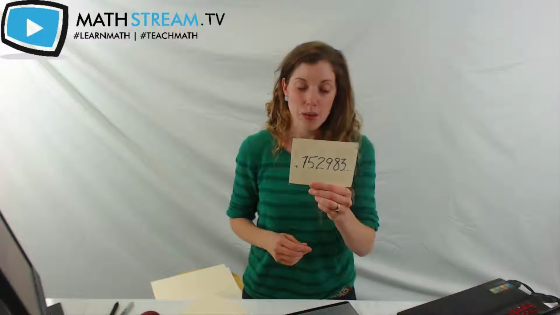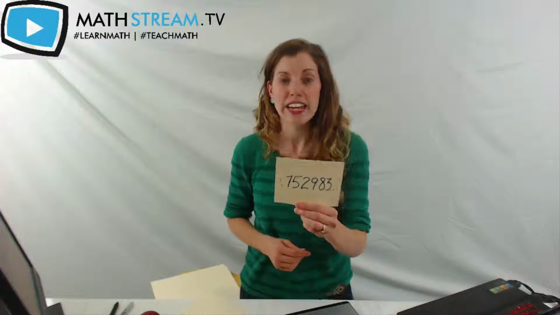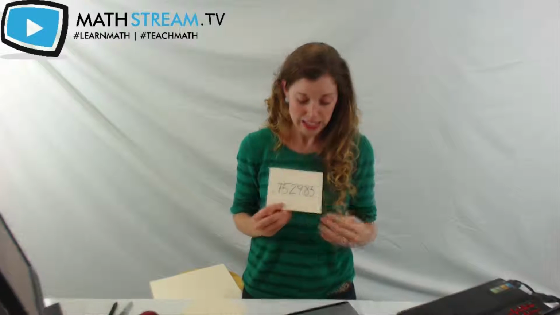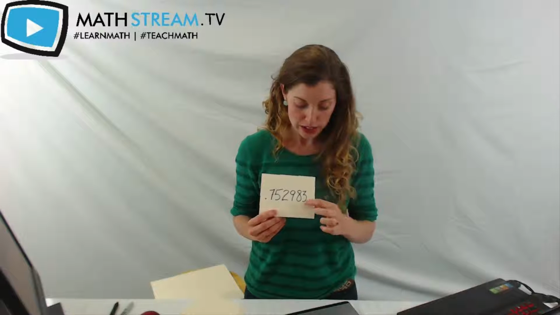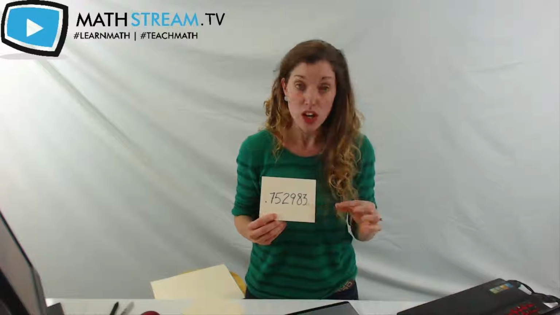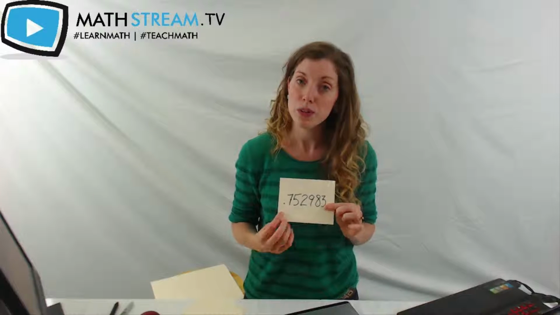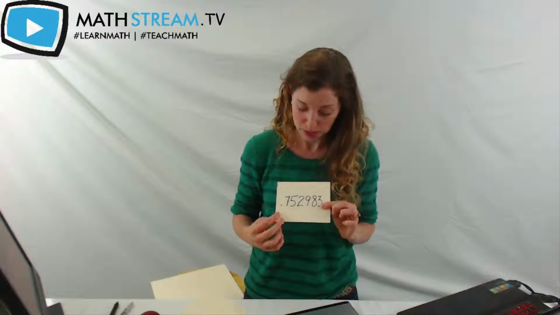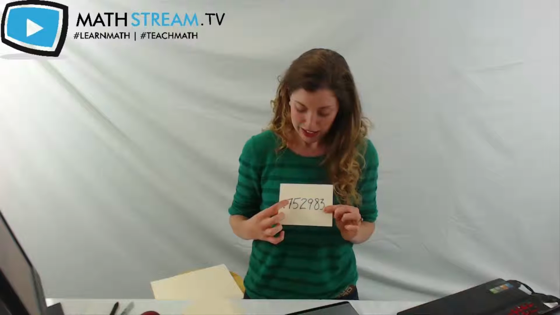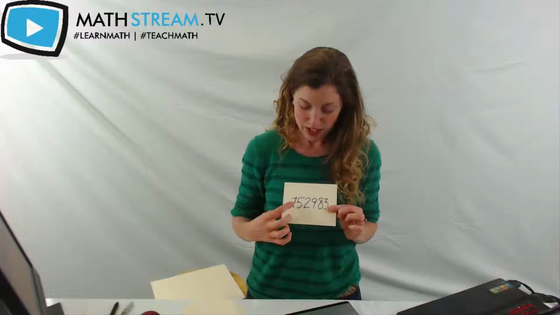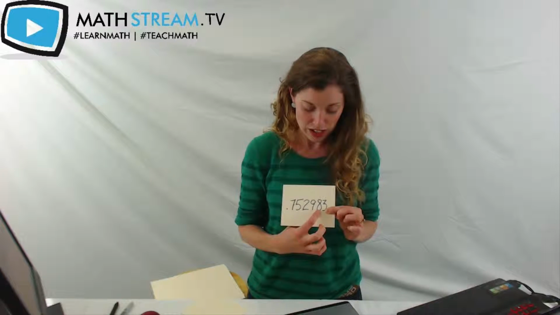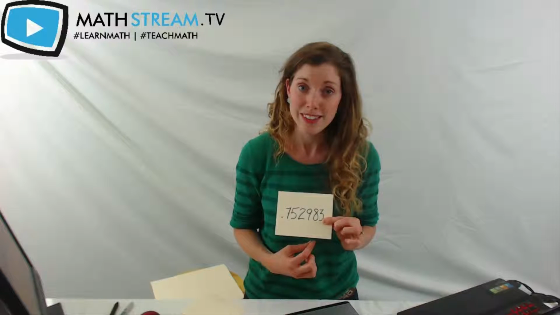We have this 0.752983, and it keeps on going. Now, if there were no ellipses here, there were no dot, dot, dot, and we had just this number, that number could be irrational. Actually, it is a rational number. It would require being 752,983 over 1 million.